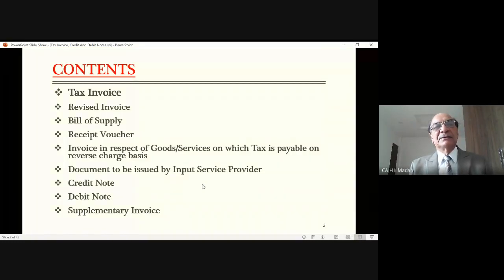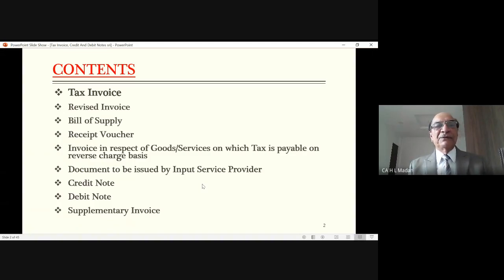are listed here: tax invoice, revised invoice, bill of supply, receipt voucher, invoice under RCM, document to be issued by ISD, input service distributor, then credit note, debit note, and supplementary invoices.